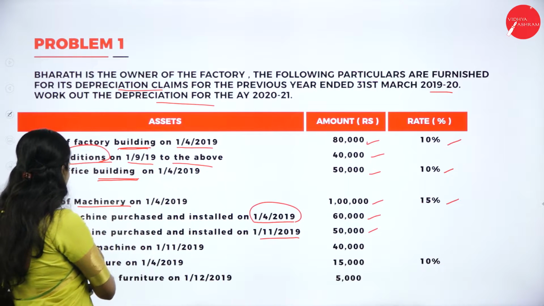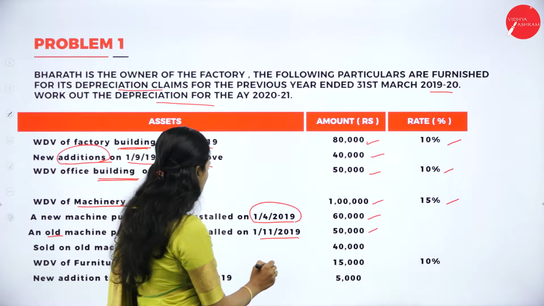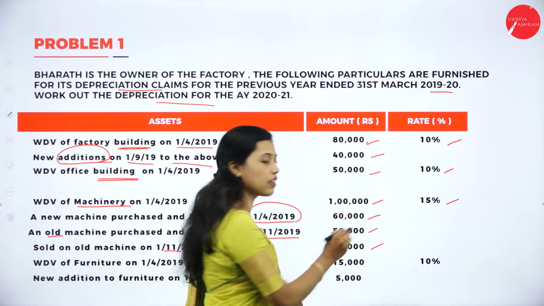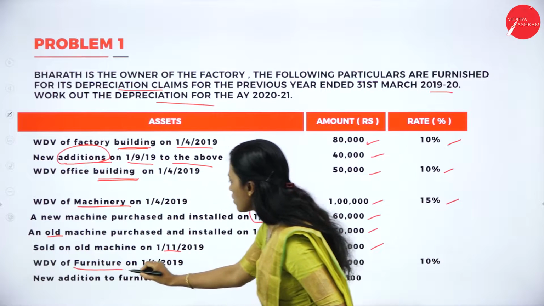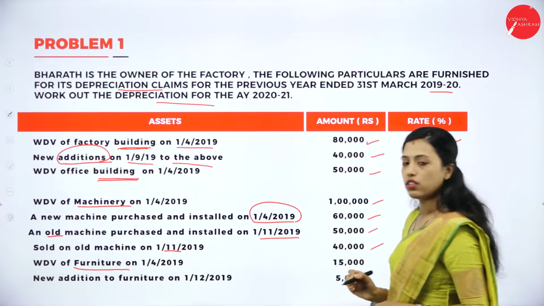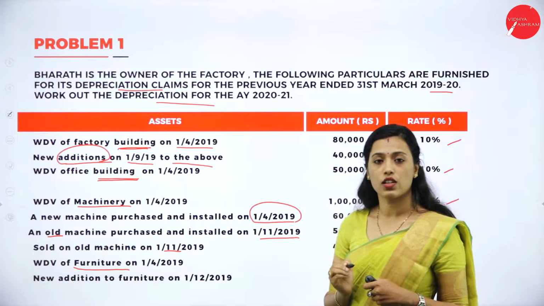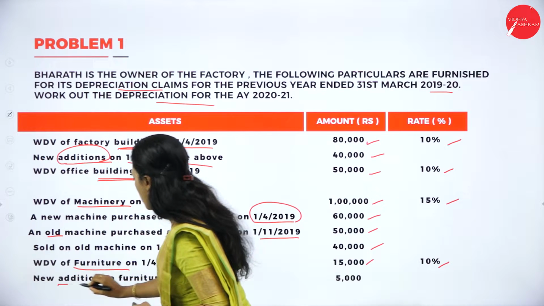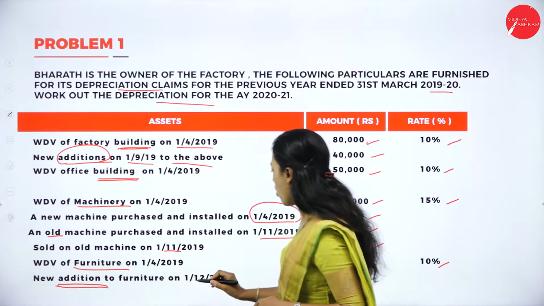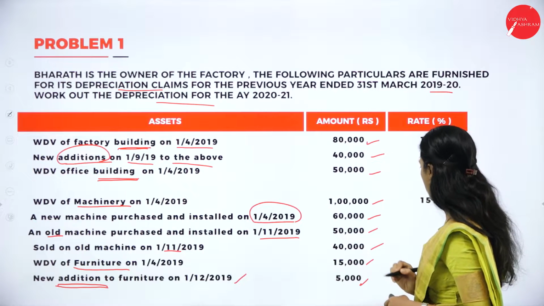Then sold old machine on 1/11/2019 for rupees 40,000. Then WDV of furniture on 1/4/2019 is 15,000. Rate of depreciation is 10%. New addition to furniture means purchases on 1/12/2019 is 5,000.